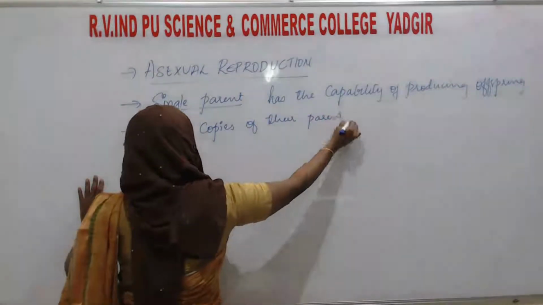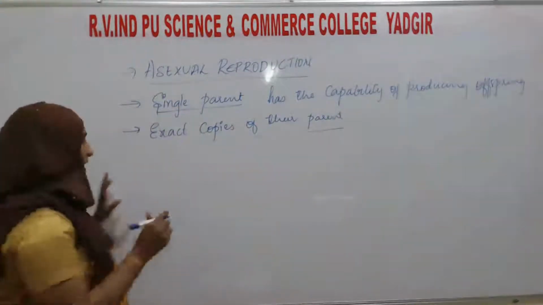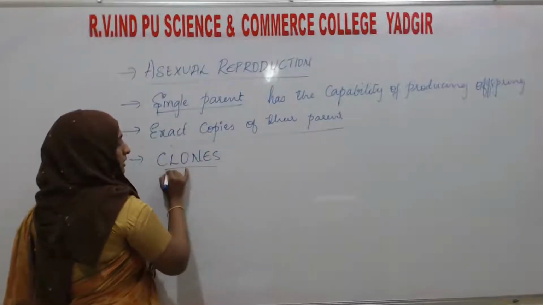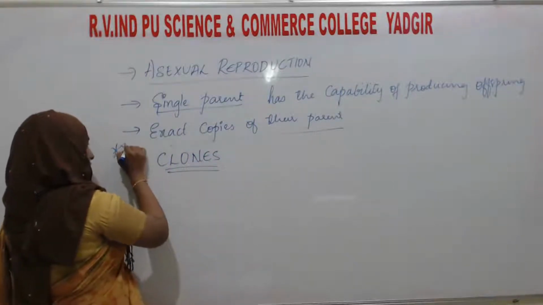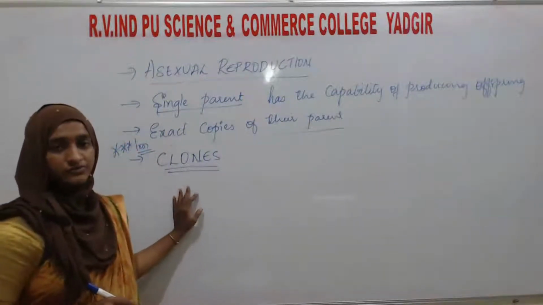Whatever exact copies of their parents are produced, we call them clones. A 1 mark question may ask: what do you mean by clones?